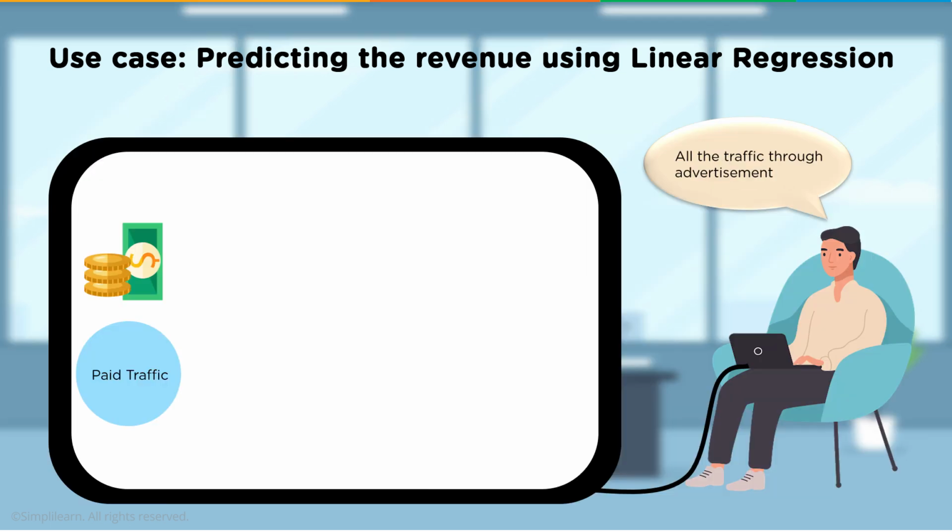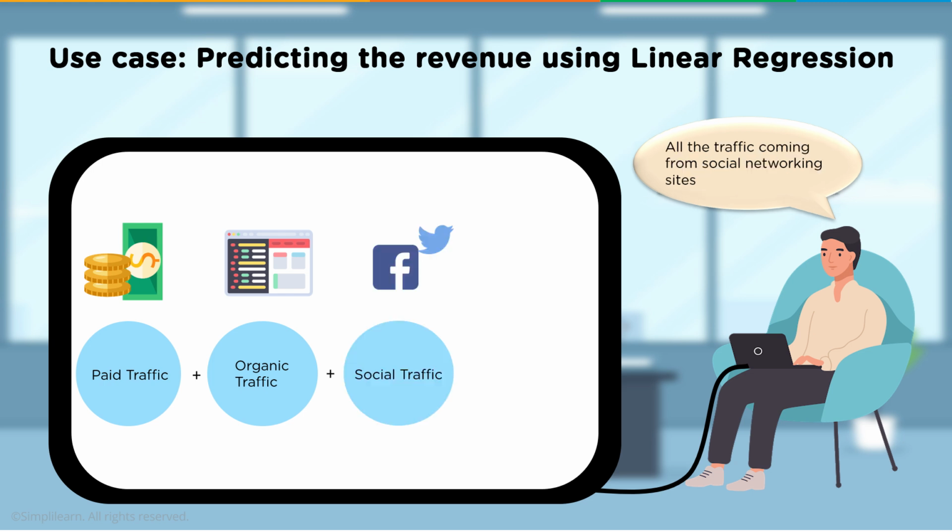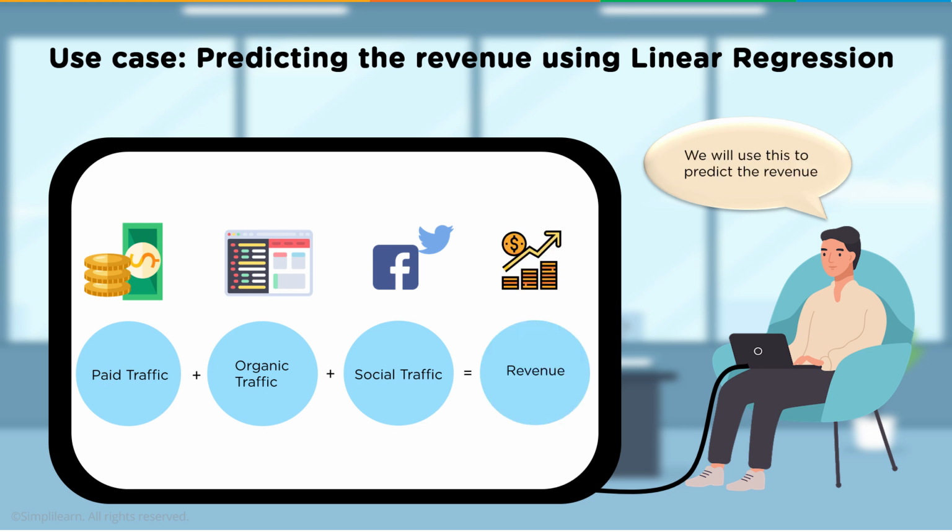The first one is our paid traffic, so all the traffic through the advertisement that comes in. Then the organic traffic, the non-paid traffic from search engines. So these are people coming to the website because they did a search for something specific, so it's pulling it from your website. Then all the traffic coming from social networking sites. So we want to know what's coming from Twitter and Facebook, and somehow they've linked into your website and come into your marketing area to buy something. And we'll use this to predict the revenue.